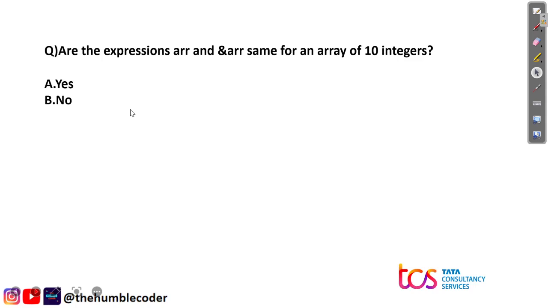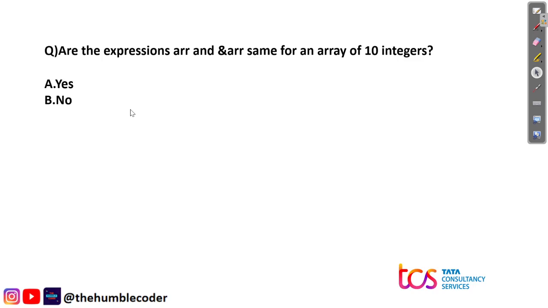So the next question is, are the expression array and ampersand array the same for an array of 10 integers? Again we have options like true or false, or yes or no. So the correct answer is no. These expressions are not similar. Both of them mean two different things.